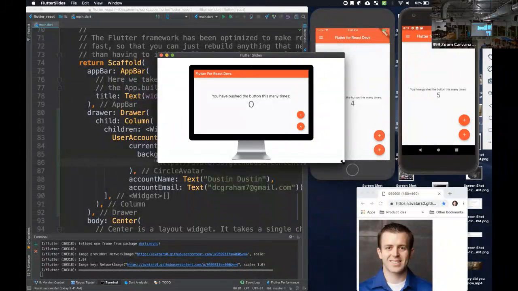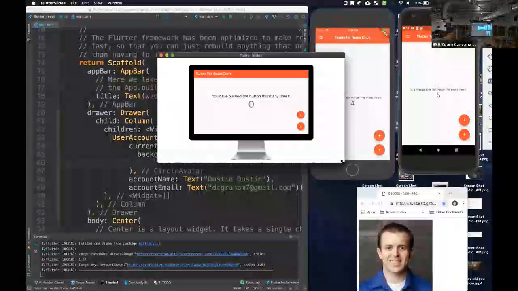Like, do you do a brew install Dart? Yeah, so on Flutter.io, you'll download it. You can check it out. It's just a Git repo. You check it out and you run it, and you put the tools on the path. It compiles and runs. It's super easy to get started. I don't think there's a brew install. I think you can download the repo zip directly, or you can just check it out from source.